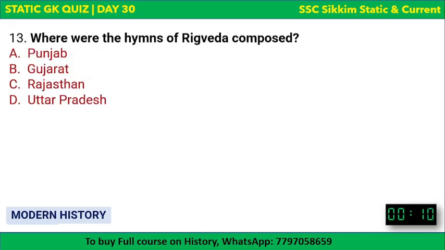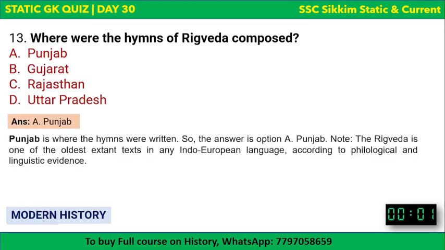Next, where were the hymns of Rig Veda composed? The options are there and your time begins now. Punjab, Gujarat, Rajasthan, or Uttar Pradesh? The hymns of Rig Veda, basically verses of Rig Veda, bhajans as we call them in our local language, were composed in Punjab.